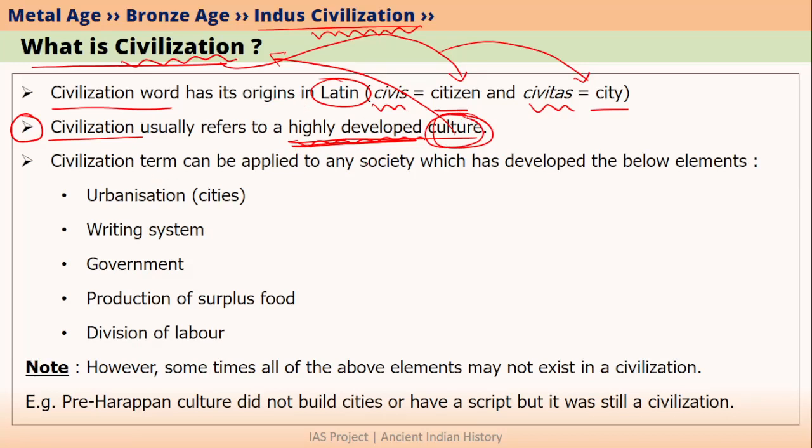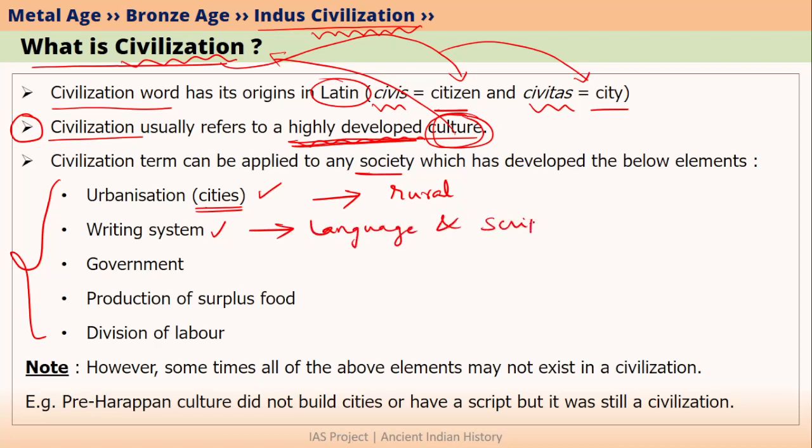So, civilization is basically any society or culture that satisfies these elements. The first element here is urbanization, which means that many people in that culture should be living in cities. So, ideally, a purely rural culture should not be called a civilization. Another important element for civilization is a writing system. Writing system means there should be a language and there should also be a script for that language. So without script, usually you cannot call a culture a civilization. Please note, I am often using the word usually here. I will tell you why very soon.